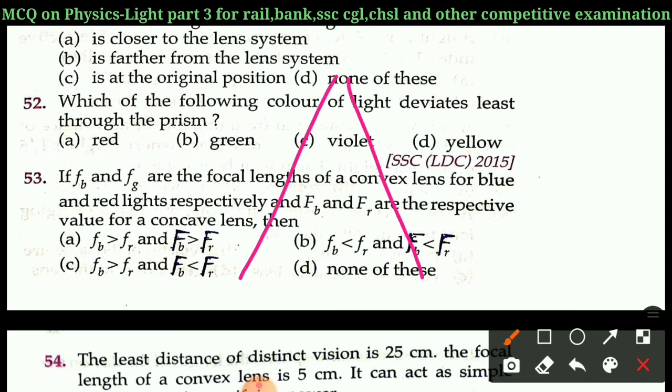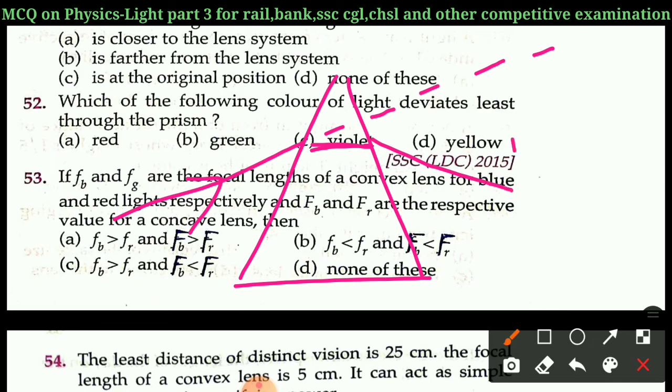Suppose consider it is a prism. White light falls like that, and this is the actual path, but after refraction the red light and violet light positions are like that.